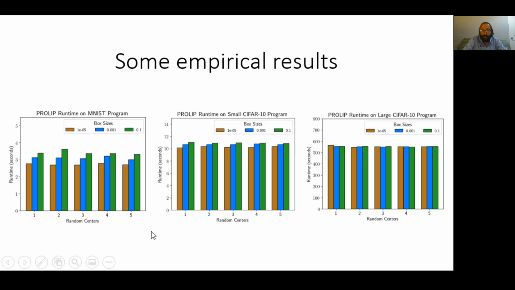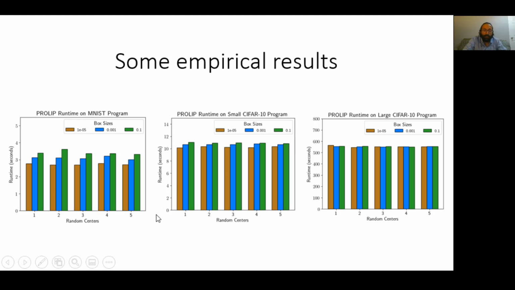We consider three different pcat programs. Our first pcat program is a classifier of digits from the MNIST dataset. Our second pcat program is a classifier of images from the CIFAR10 dataset. And our third pcat program is also a classifier of images from the CIFAR10 dataset, but this classifier is much larger and more accurate than the second program. For each of these pcat programs, the generative model that we use is some publicly available model for the corresponding dataset.